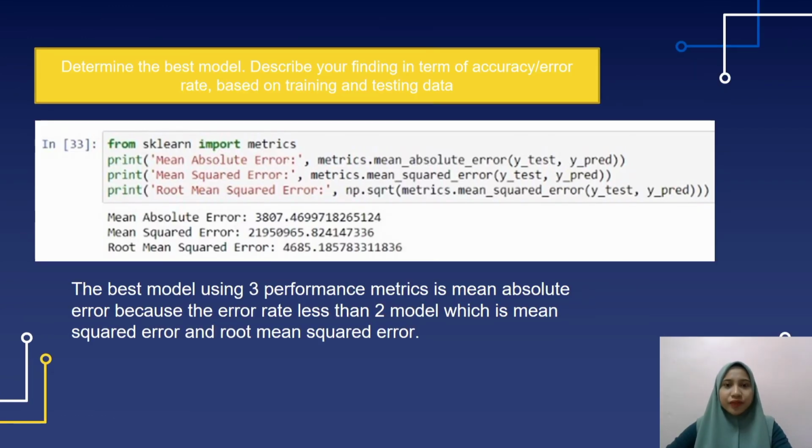This is the error rate value. First we call the library from sklearn import metrics, and then we print mean absolute error, print mean squared error, and print root mean squared error. All three models have a high error rate because I see the values are far away from zero. The best model using the three performance metrics is mean absolute error because the error rate is less than the other 2 models, which are mean squared error and root mean squared error.